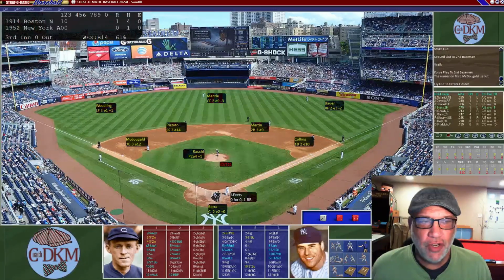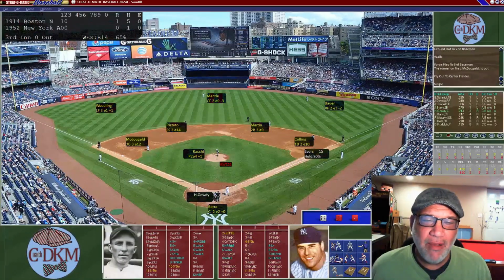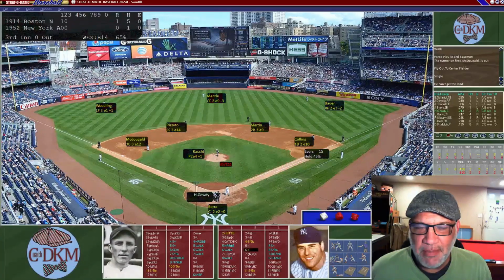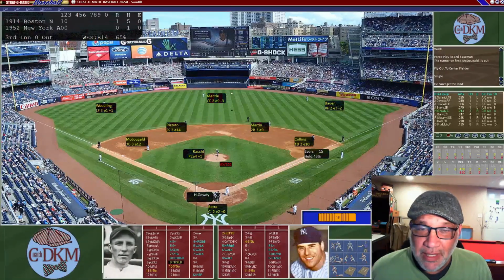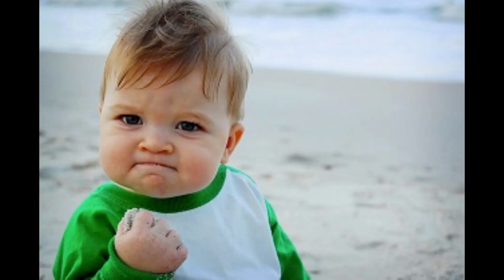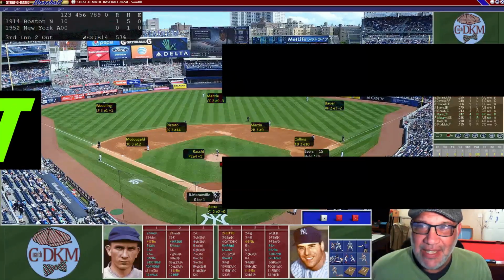Here's Boston Braves Johnny Evers, the Hall of Famer, who is going to be up first, and he's going to rip a ground ball between first and second. Martin and Collins cannot get to it. Bauer scoops it up, throws it into the infield as Evers ends up on first, and now Hank Gowdy's up to bat. Evers can't get a lead. He needs a 1-9 for a triple. And luckily for us, it's a 16, so that's going to be a fly out. Nice! So Evers stays put. That could have been another run. And so now Mann is up to bat, the center fielder, who drew a walk in the first. It's going to be a strikeout.